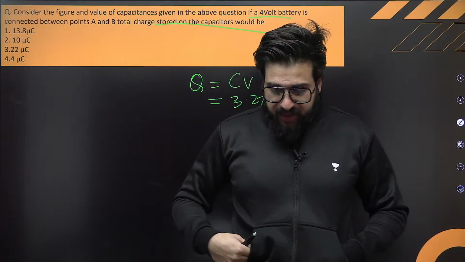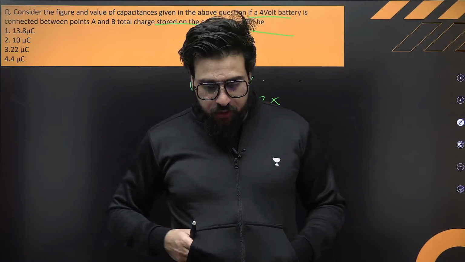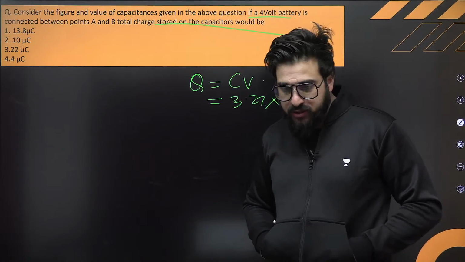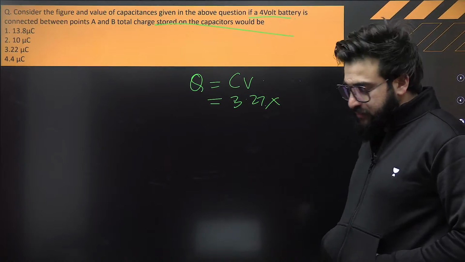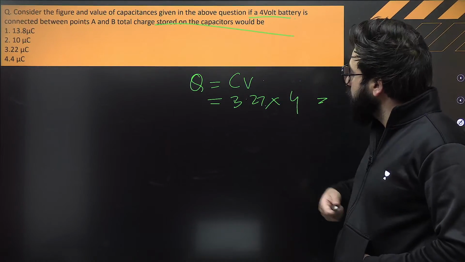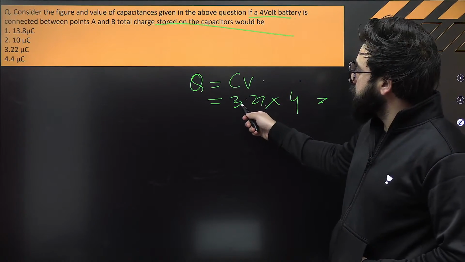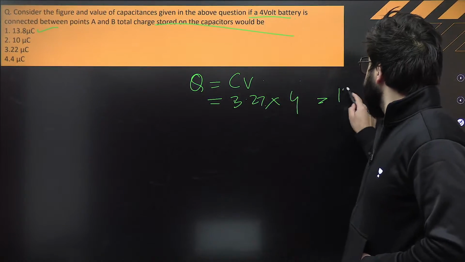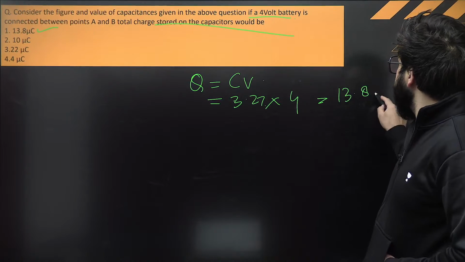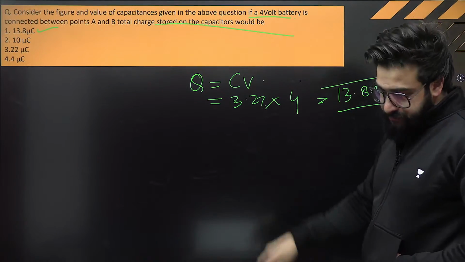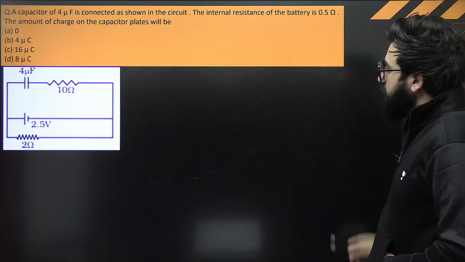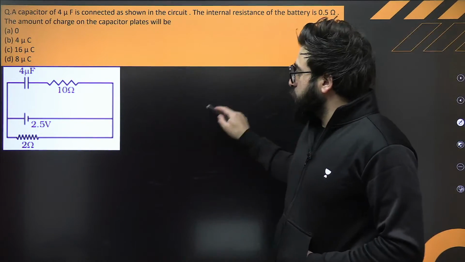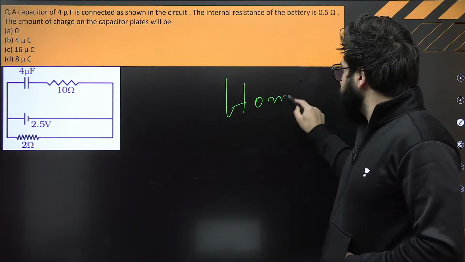Everybody getting this one? I need to know which option is the correct option, A, B, C, D. How much will it be? 13.8 microcoulomb. Okay. Next one, I want you people to solve this one.